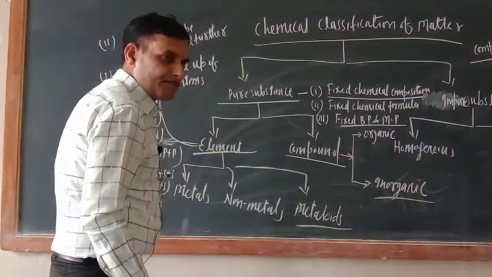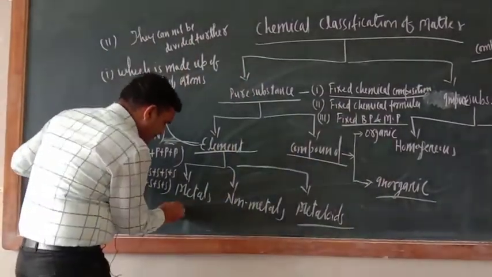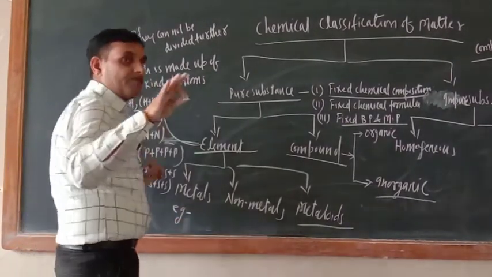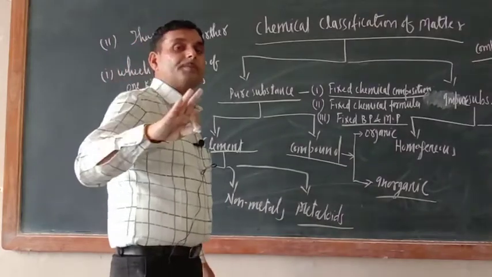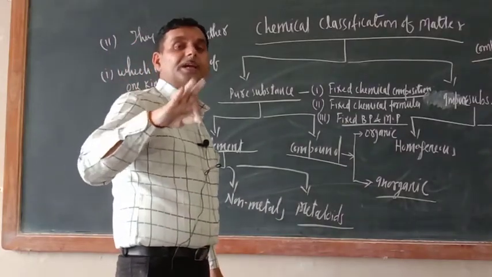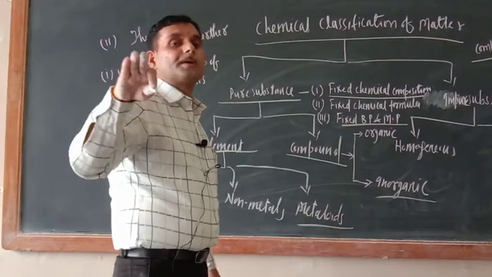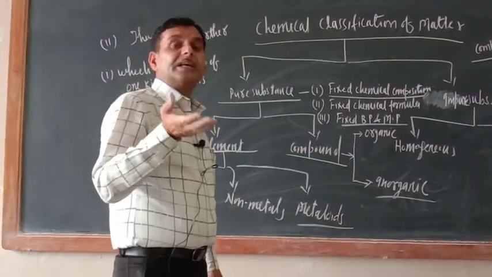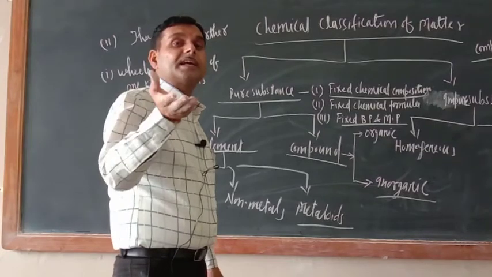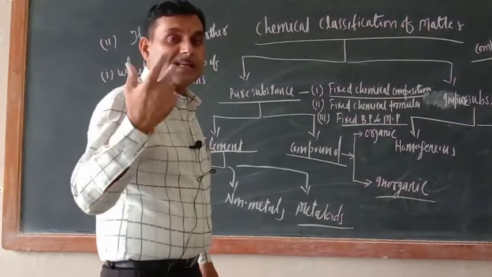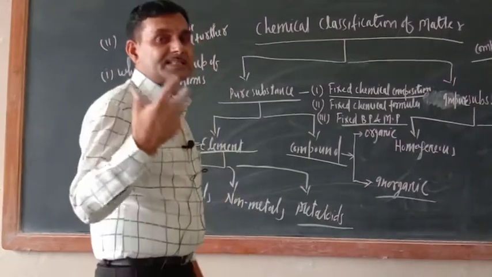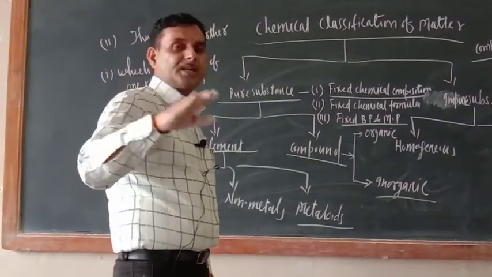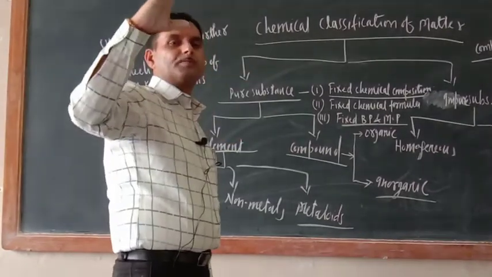Now as far as examples are concerned, you can write so many examples. Basically they are solid, but there are some metals. Mercury is the only metal which is found in liquid state at room temperature. There are two more metals which are found in liquid state but slightly above the room temperature, that is cesium and gallium.